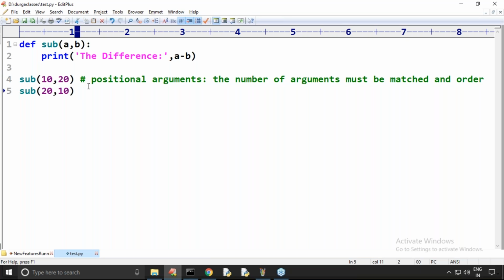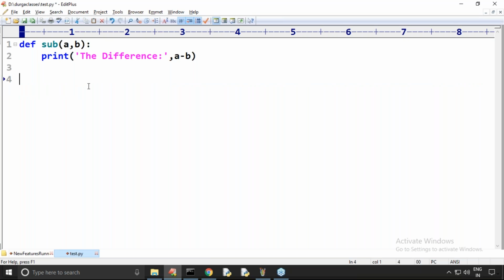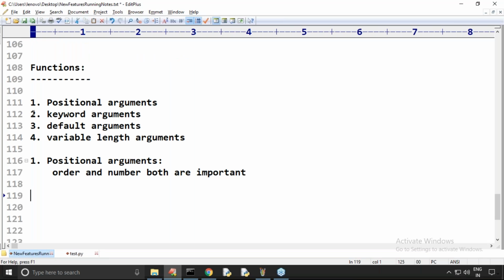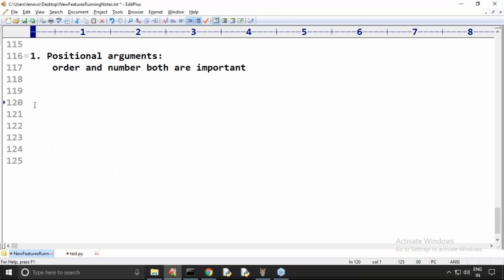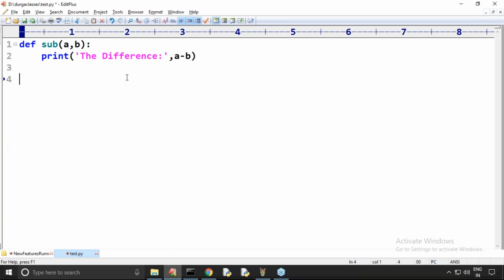Now I can pass the values by keyword also. Such types of arguments are by default considered keyword arguments. Remember this very carefully. What is a keyword argument? We can pass the values by keyword, which means the parameter name. Remember this: by keyword, which is nothing but the parameter name.